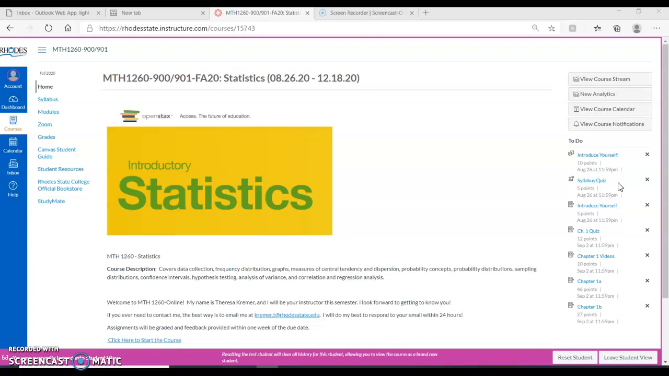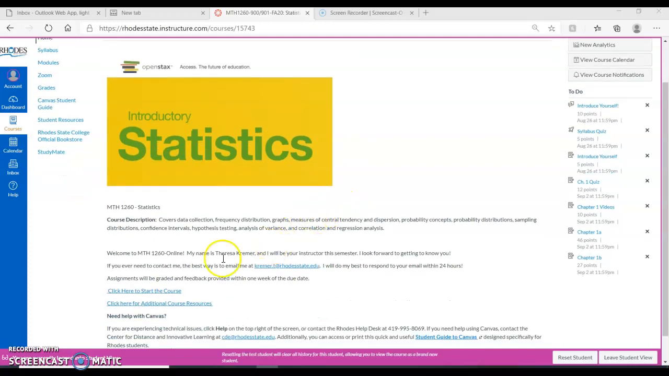My contact information is listed here. My name's Teresa Kramer. The best way to contact me is at kramer.t@rhodesstate.edu. That's my email address. You can also message me directly on Canvas. I did not list an office phone here just because our math classes are entirely online or hybrid, which means they're online or Zoom sessions. Because of that, I have my email address or the Canvas email as contact.